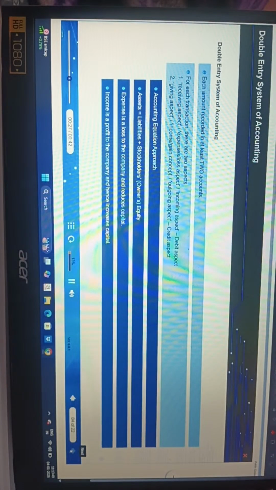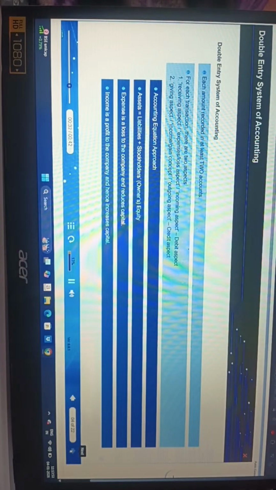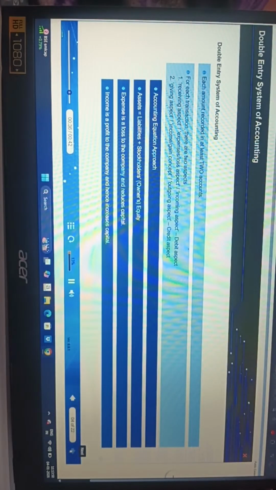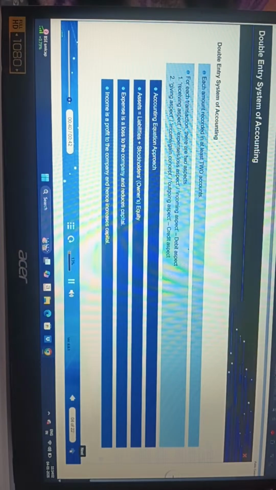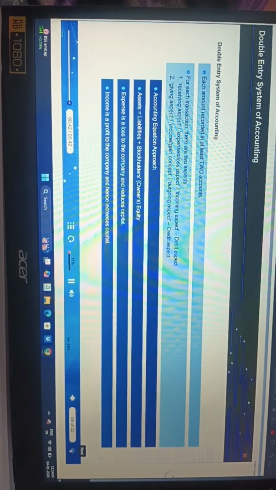Accounting equation approach is also called American approach, wherein transactions are recorded based on accounting equation. Whereas traditional approach is called British approach, wherein transactions are recorded on the basis of existence of two aspects in each transaction, that is debit and credit.